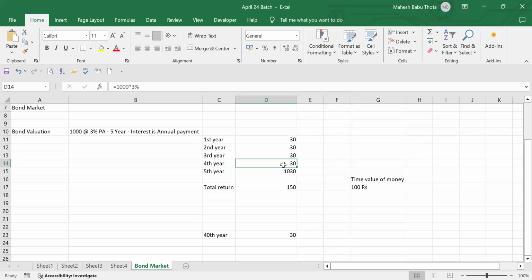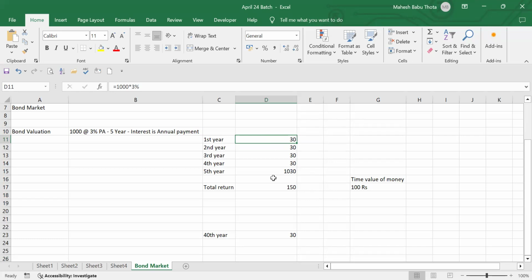Yes. Today, this year, we have 30 rupees value only. After 5 years, I'm going to receive 30 rupees. But today itself I want to decide, because I'm investing 1000 rupees today, not after 5 years. I'm expecting return after 5 years also. Are you getting the point? It's a bit difficult.